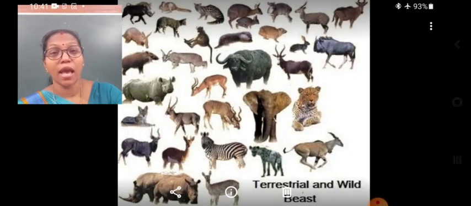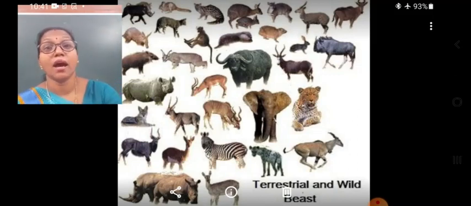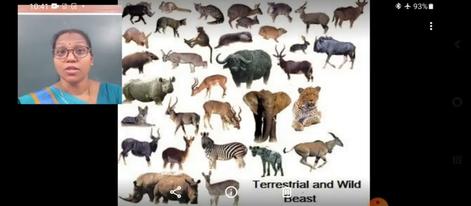The terrestrial animals are the animals that live on the land and they have lungs as their respiratory organ. They have limbs, like the two forelimbs and the two hind limbs, which they use for living on the land. Such animals are called terrestrial animals.